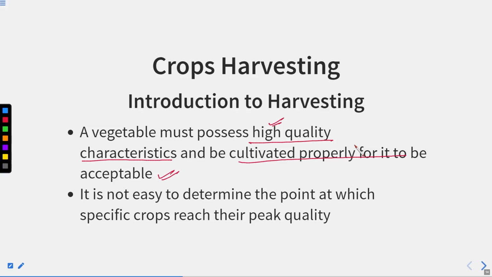the vegetables or fruit. It is not easy to determine the point at which specific crops reach their peak quality. What is the peak quality? How to know this? It is very crucial to understand or determine this particular point, right?